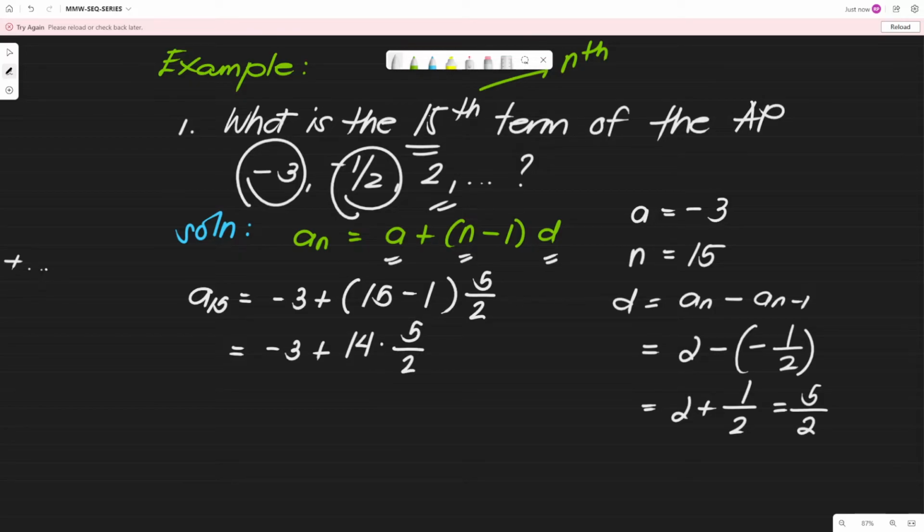So, we do not need a calculator to solve this. Basic arithmetic lang tayo. 14 divided by 2 will give us 7. 7 times 5 is 35. So, we have negative 3 plus 35. Therefore, the 15th term of the arithmetic progression is positive 32. This is our answer, no?